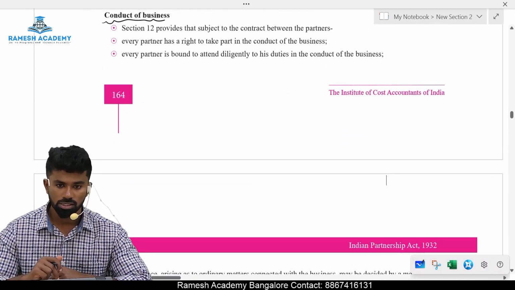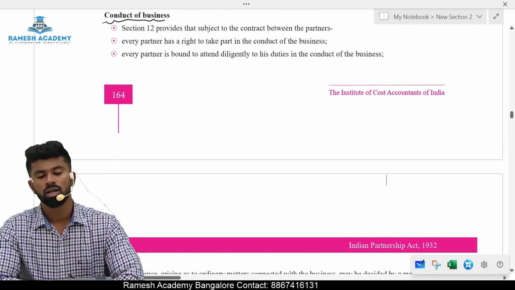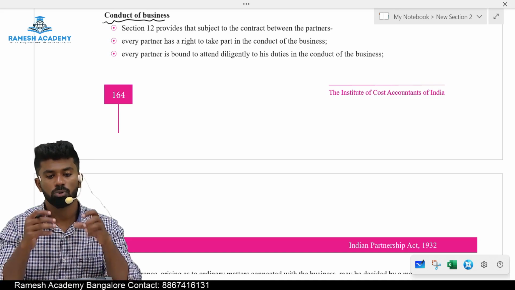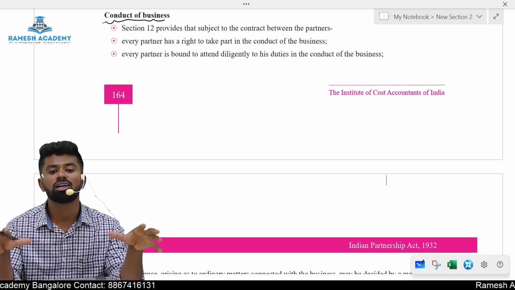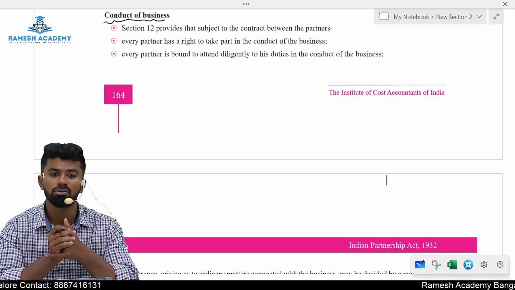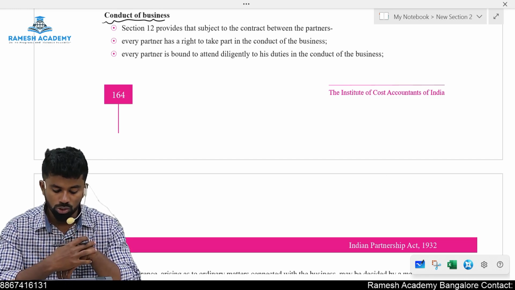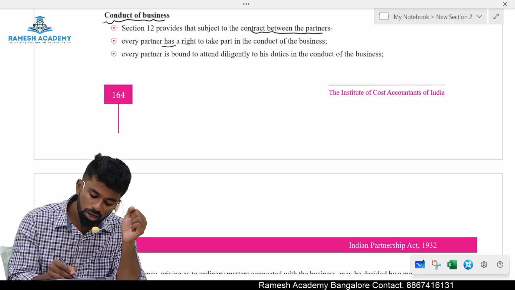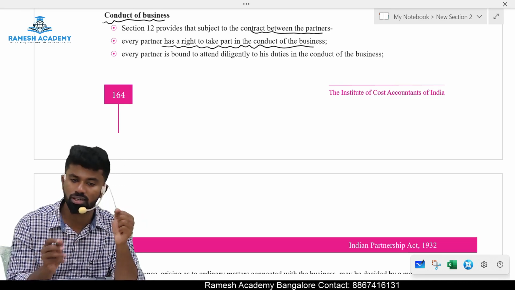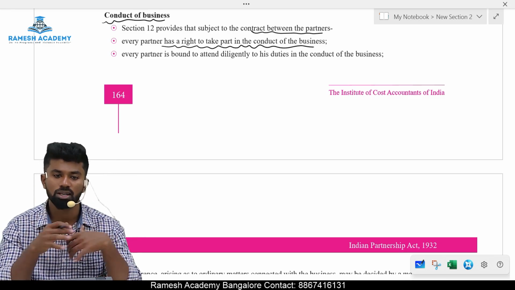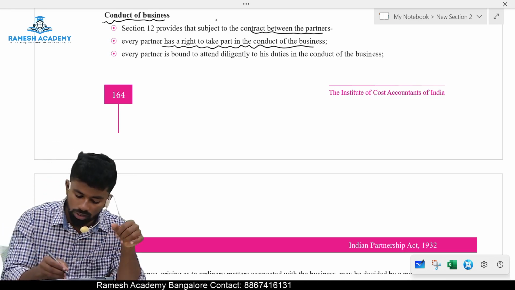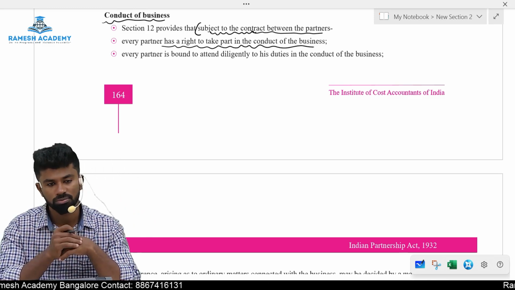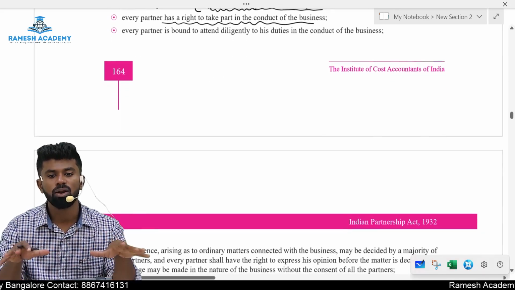Section number 12 provides conduct of business, meaning the management of partnership affairs. These conduct of business provisions are applicable only when the agreement is silent. Section 12 provides that subject to the contract between the partners, every partner has a right to take part in the conduct of the business, that is, management of the business. When I use the words subject to, what does it mean? It means this provision is not superior. It says I am applicable only when the agreement is silent.